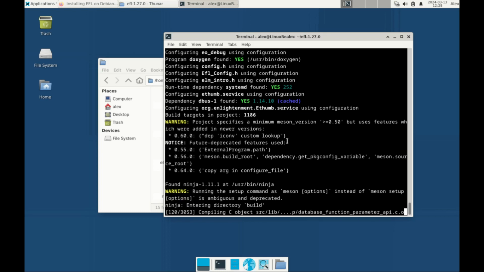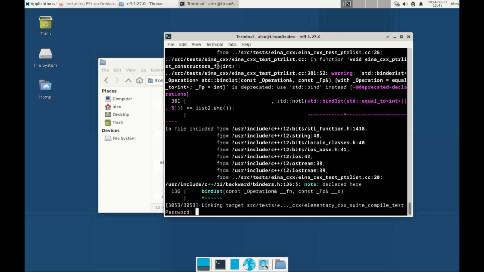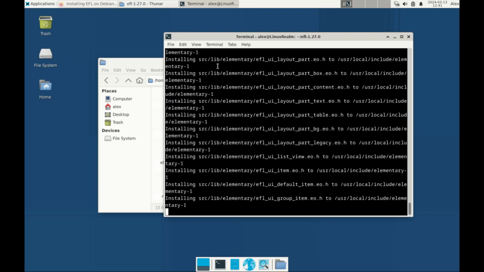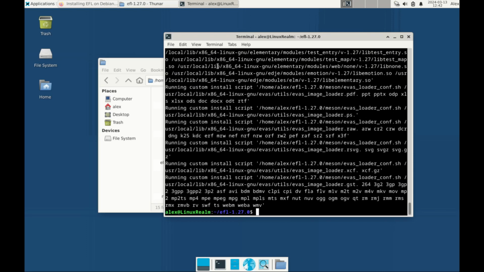It's now building with Ninja again. Let's give it time. I'll see you when it's done. Alright, installation is almost complete. This one is asking for password. I'm going to input the admin password. And it's done.